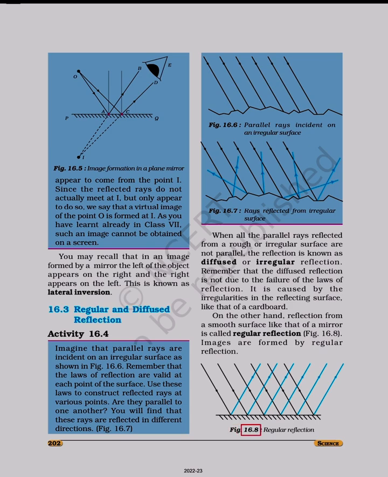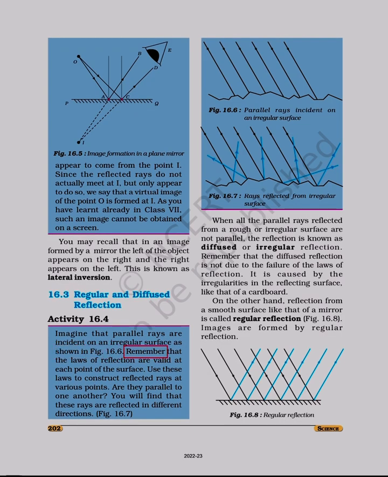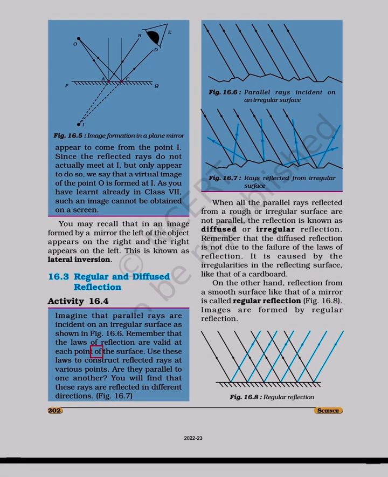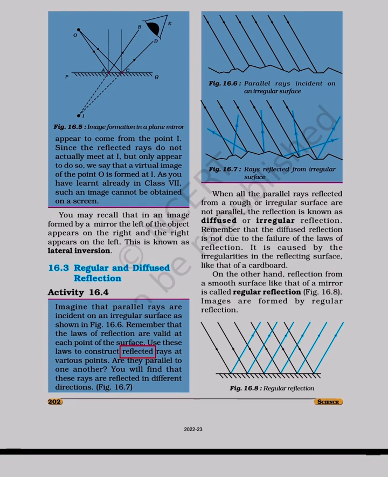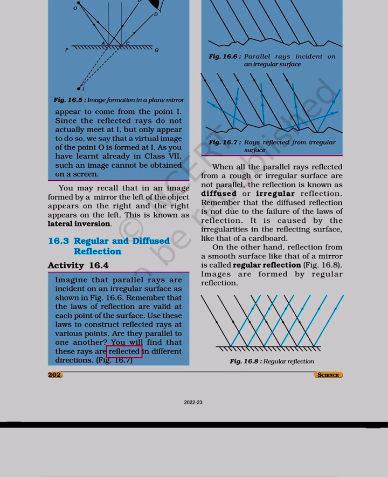Imagine that parallel rays are incident on an irregular surface as shown in figure 16.6. Remember that the laws of reflection are valid at each point of the surface. Use these laws to construct reflected rays at various points. Are they parallel to one another? You will find that these rays are reflected in different directions.